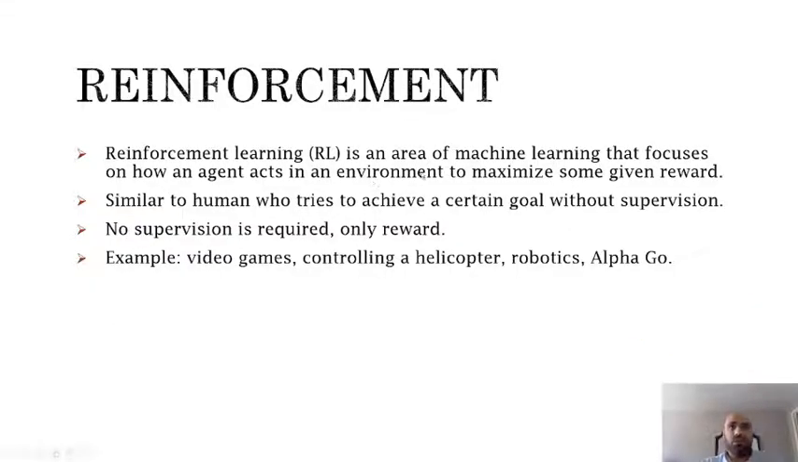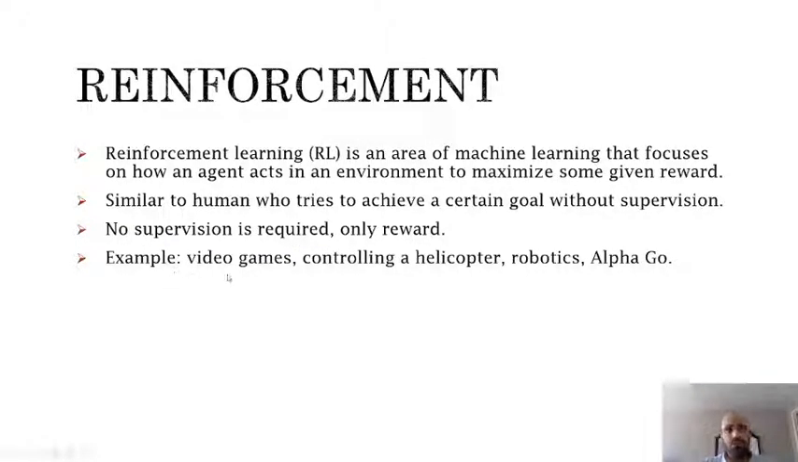Reinforcement learning is an area of machine learning that focuses on how an agent acts in an environment to maximize some given rewards. So we have an agent, we have an environment, and we have the interaction between the agent and environment. This interaction leads to a reward. This reward is used to update to train the agent, similar to a human who tries to achieve a certain goal without supervision. So the main component here is there is no supervision, only rewards that we are getting from the environment.